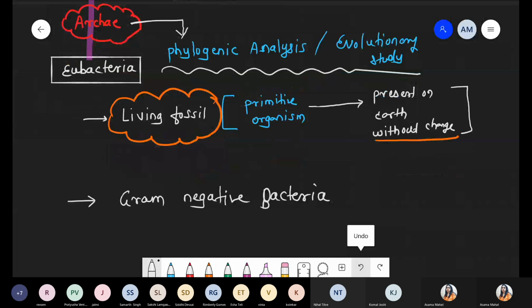Phylogenetic analysis means we are talking about evolutionary study, evolutionary relationship. For example, your grandparents, now parents, now then you. So there is some lineage, some family tree. We know what our ancestor is. We simply say that we are mammals. Birds are also our ancestors, reptiles also are ancestors, even Pisces, fishes, also are ancestors, right? Why do we say this? Because we have some evolutionary relationship among those organisms. Same scenario with respect to Archaebacteria. Now these are showing some connection link.